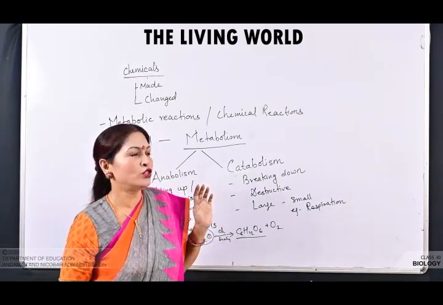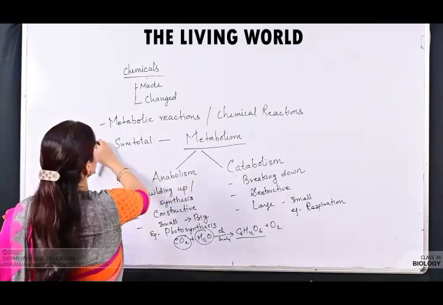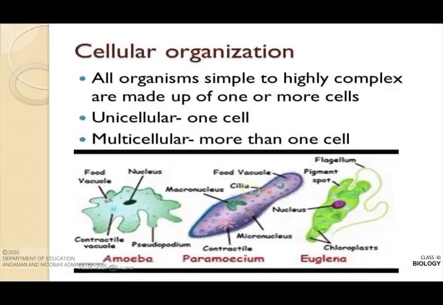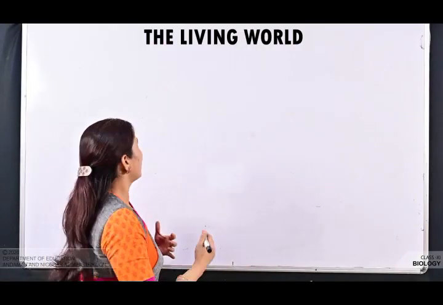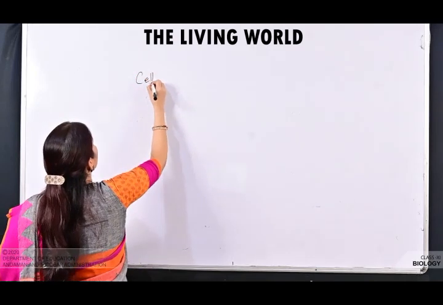Next, we will come to the next character. The next character is cellular organization. Now what is cellular organization? It means all living organisms, from simple to highly complex, are made up of one or more types of cells. When the organism is made up of one cell, it is known as unicellular. When it is made up of more than one cell, it is known as multicellular. So every living organism is made up of cells.